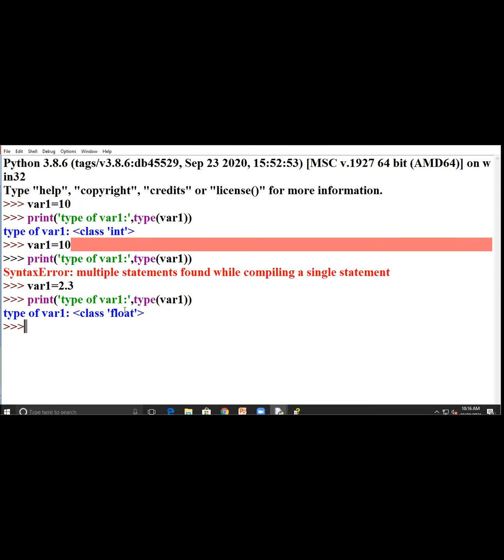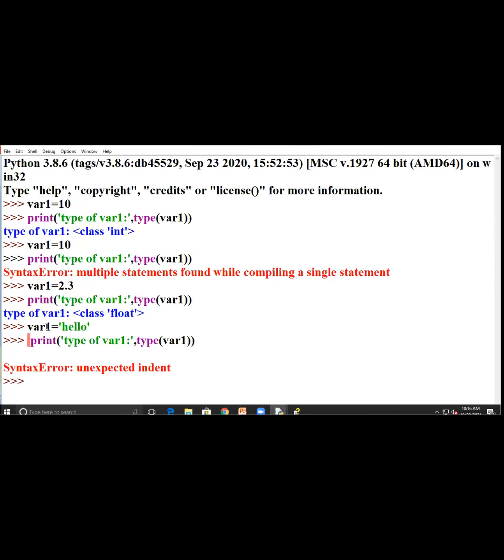Any other data type you want to display? Character. Okay, so I write variable one for finding the character. Every time, a character we will write in single or double quotes. Suppose here I write hello. And I just write print and type, sorry.